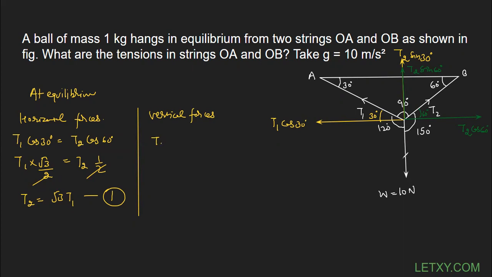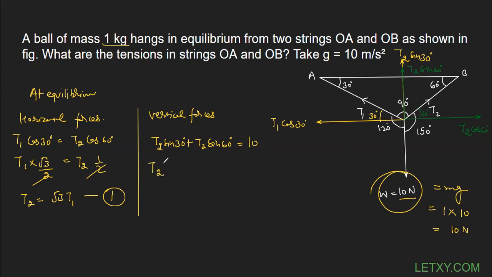as you can see, downward there is a force of 10 Newton, and upward there are two forces which are acting in the same direction. So I'm going to write down T2 sine 30 degree plus T2 sine 60 degree, and it is equal to 10 Newton. If 10 Newton is not written there, there must be 1 kg, and you know the value of g that they have told us to take is 10. So we can use the formula W equals mg. M is 1, g is 10, so this is coming out to be 10 Newton. Since they have already written in the question 10 Newton, I'm going to use it as it is.